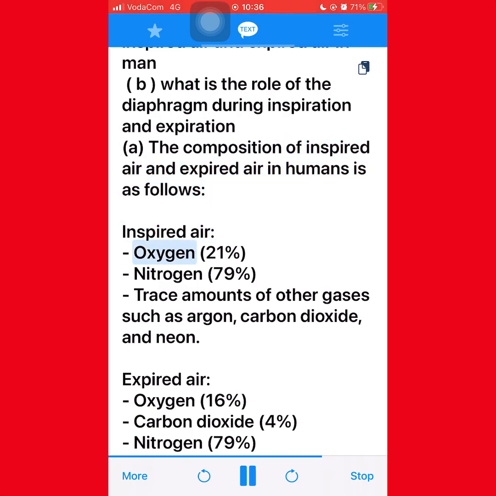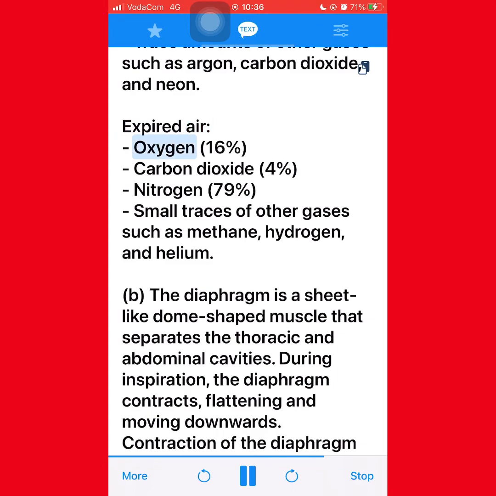Inspired air: Oxygen, 21%. Nitrogen, 79%. Trace amounts of other gases such as argon, carbon dioxide, and neon. Expired air: Oxygen, 16%. Carbon dioxide, 4%. Nitrogen, 79%. Small traces of other gases such as methane, hydrogen, and helium.